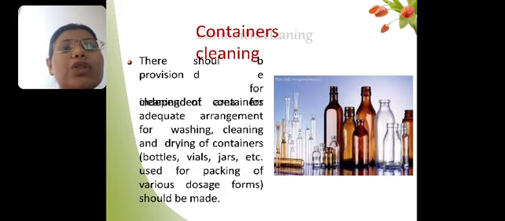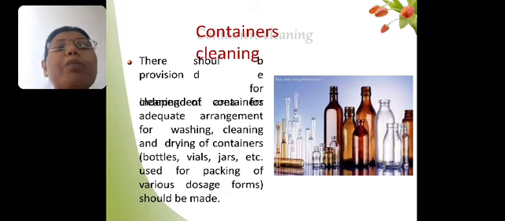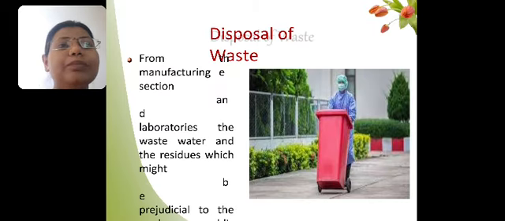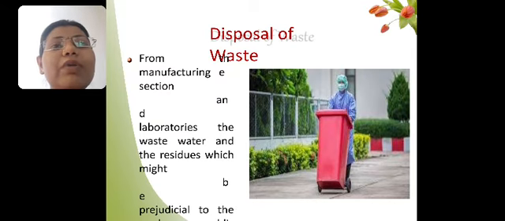Then containers and closures, we should have provision for the containers and closures. There should be a proper arrangement for washing and cleaning of these containers which are used for the packaging of our dosage form, such as bottles, vials, jars, or other packing materials such as boxes, tablets or sachets, etc. So there should be a proper provision for the washing and cleaning of all these packaging materials.